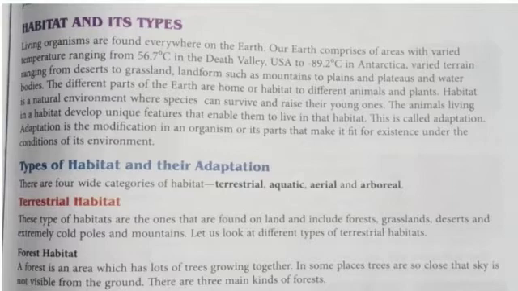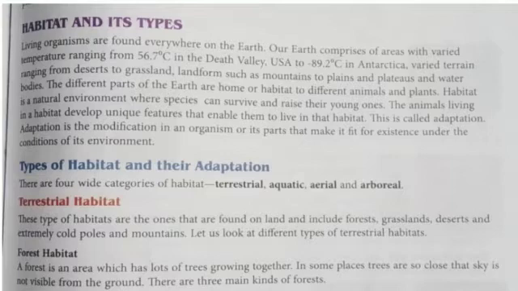Varied terrain. So you can see on this earth, one place is so hot, 56.7 degrees Celsius, and one place is so cold, minus 89. At 0 degrees, ice is formed; just imagine minus 89. And both places are found on this earth.